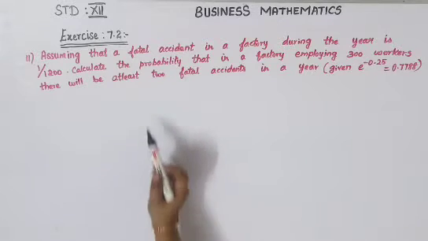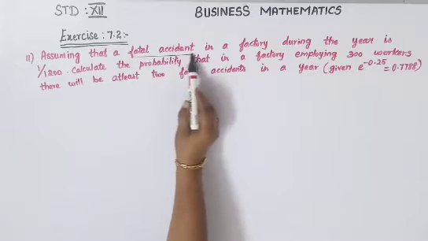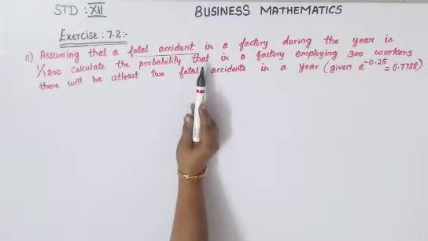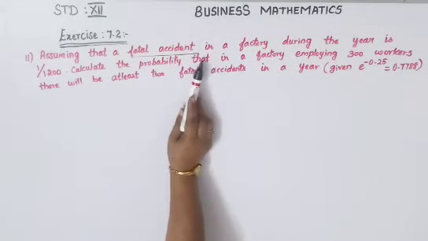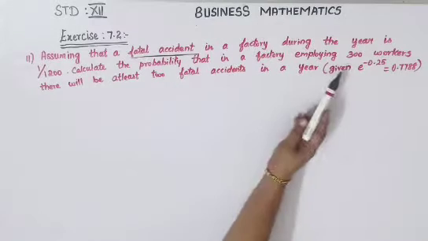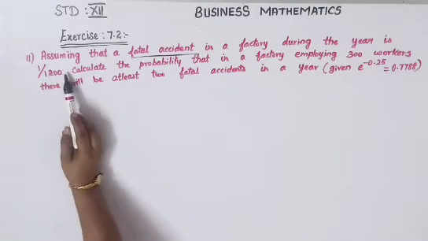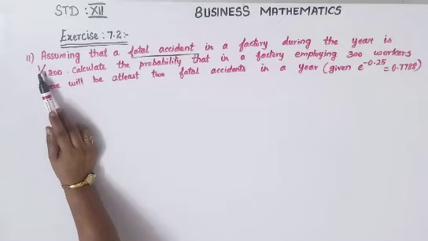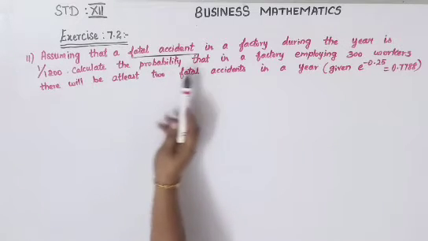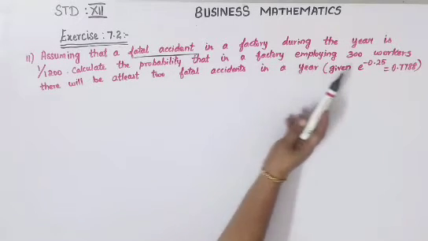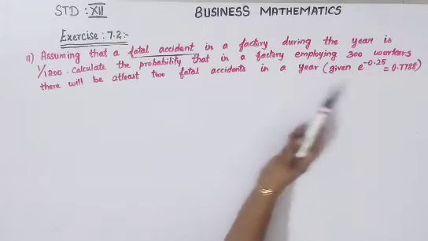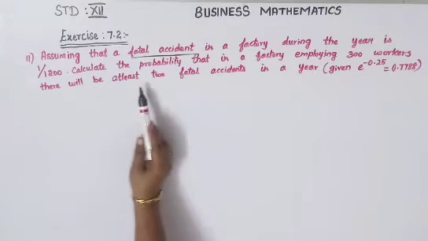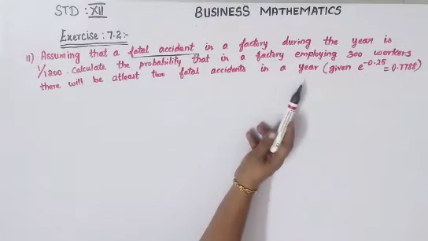So they have given you fatal accidents in a factory. Fatal accident means the accident occurs in a factory when the victim goes to a death. In a year, they have given you out of 1200, one person is dying. So calculate the probability that in a factory employing 300 workers, they are asking you to find at least 2 fatal accidents in a year.